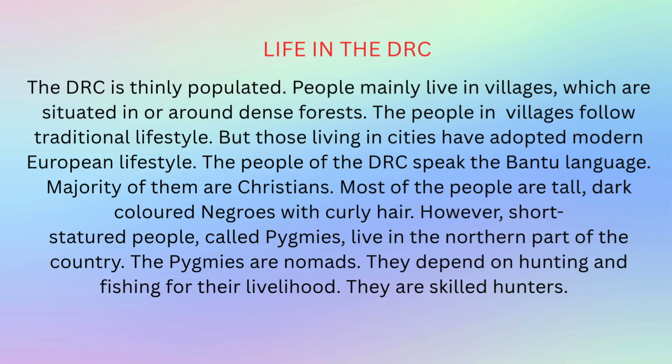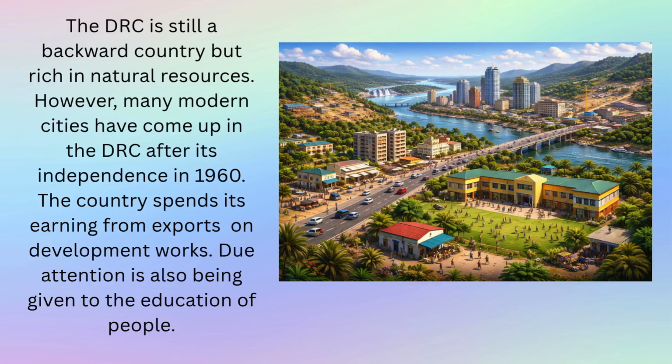However, short-statured people, called pygmies, live in the northern part of the country. The pygmies are nomads. They depend on hunting and fishing for their livelihood. They are skilled hunters. The DRC is still a backward country but rich in natural resources. However, many modern cities have come up in the DRC after its independence in 1960. The country spends its earning from exports on development works. Due attention is also being given to the education of people.